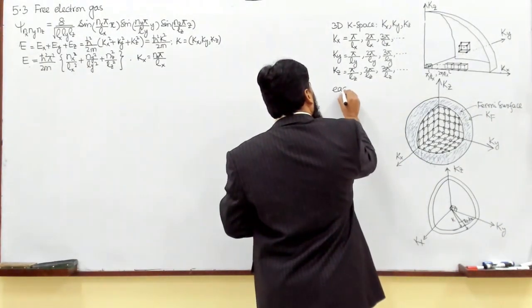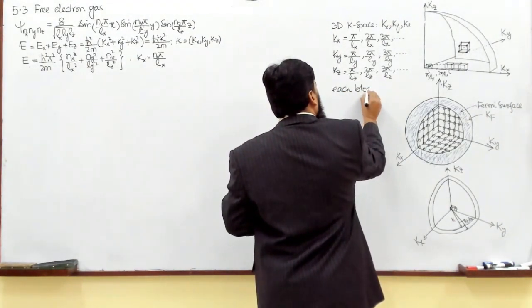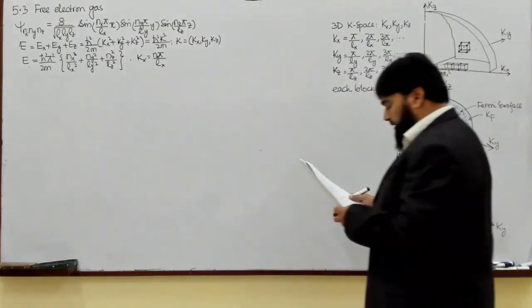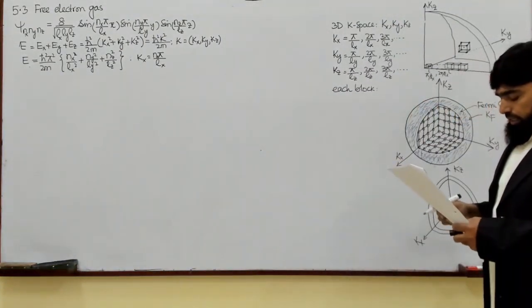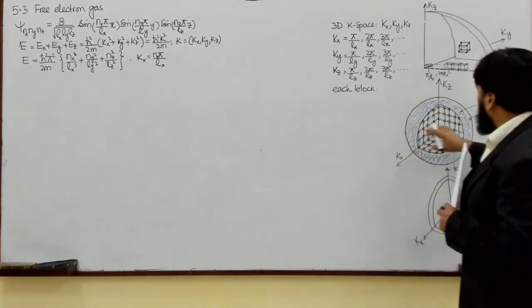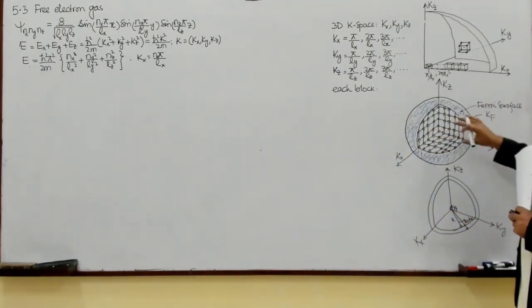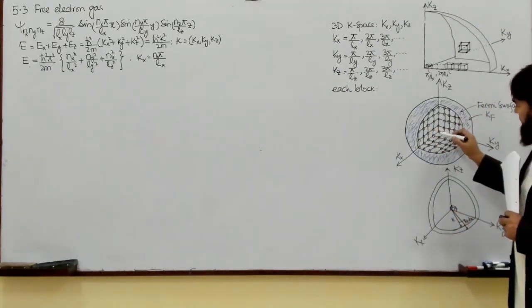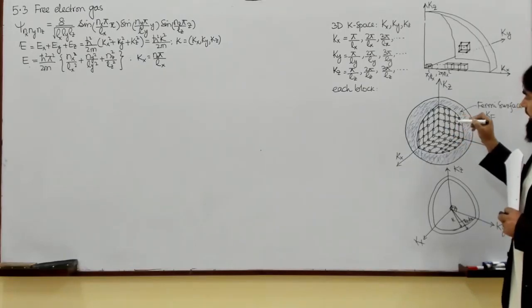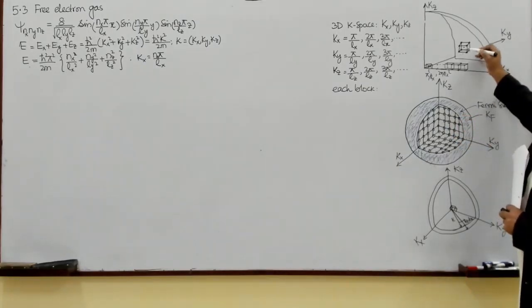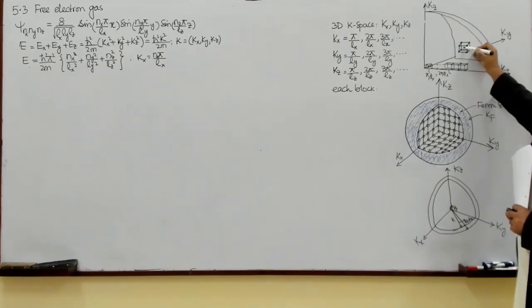So each block or each cube, in this grid, now I can see the inside here, that there are these electrons, and each cube or each block is representing the distribution of electrons.